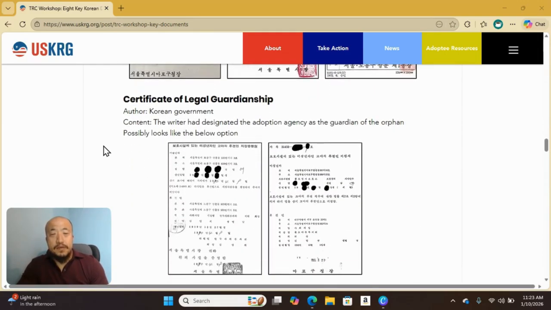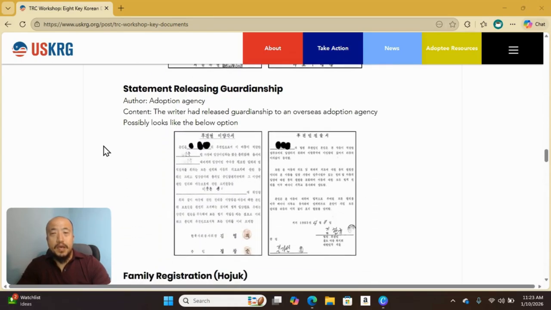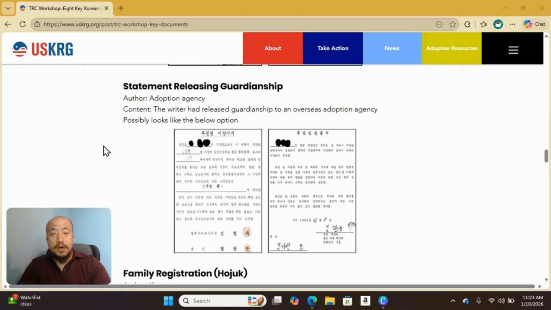Certificate of legal guardianship. This document shows when legal authority over the child was transferred, often to the adoption agency. Statement releasing guardianship. This record documents when guardianship responsibility was formally released, typically from the adoption agency.